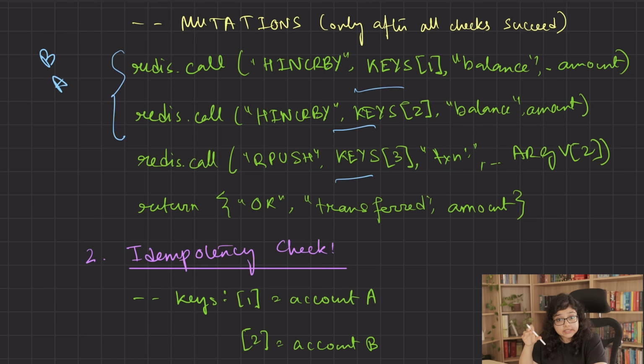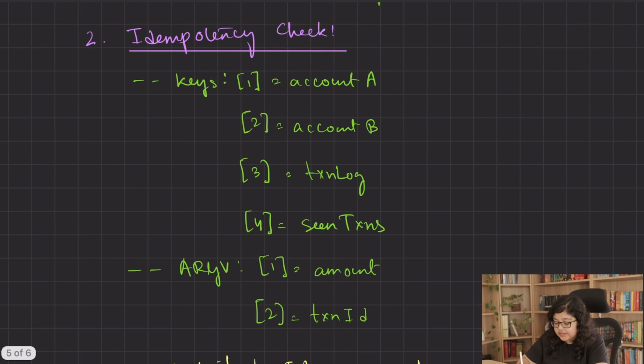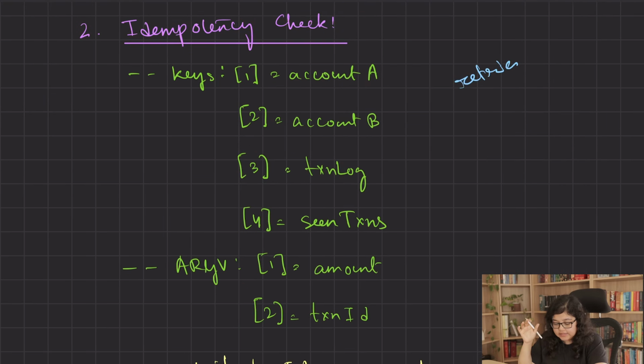Now even with the validations in place, there's a subtle problem that we need to fix, and that is retries. Let's say a client sends a request but times out while waiting for the response. Then the client retries and the script runs again and account A gets debited twice, and that's a disaster. So how do we fix that?